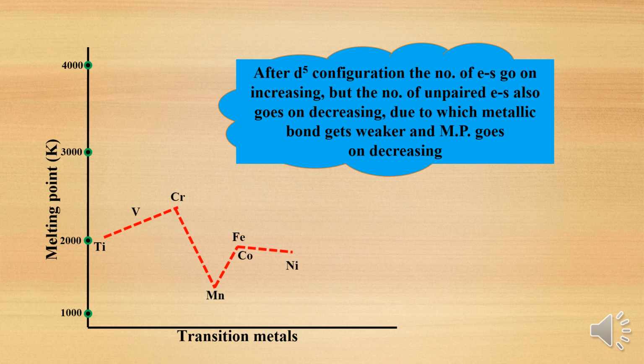After d5 configuration, the number of electrons goes on increasing, but the number of unpaired electrons goes on decreasing.